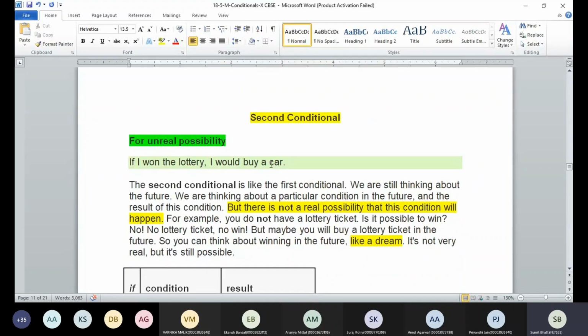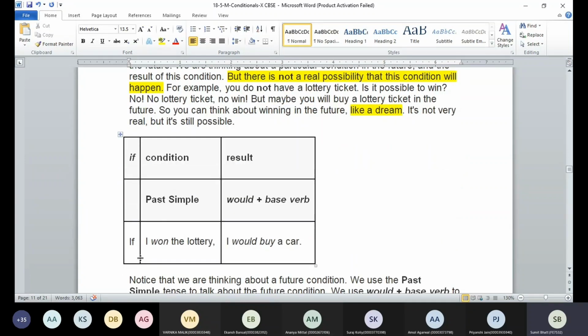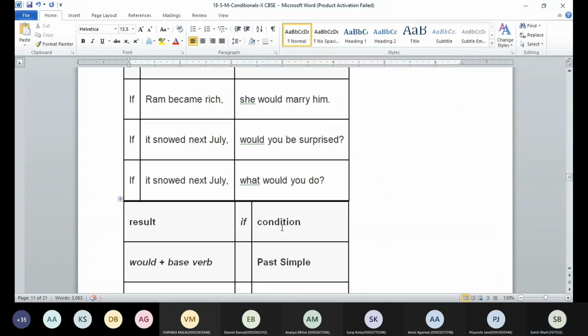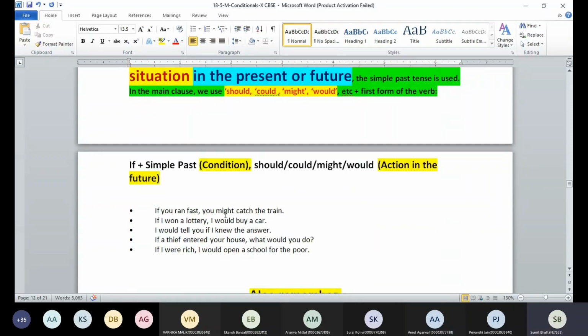Now we have the second condition, that's for unreal possibility, guys. Anything that has the least possibility of happening, we are going to use second conditional. Like if I won the lottery, I would buy a car. So we are referring to a dream-like situation. We use simple past on the side of if, and would, should, could, might, and so on the other side. Like I can say if I married Mary, I would be happy. Or I would be happy if I married Mary. Either way you can make the sentence, like if you ran fast, you might catch the train. So we are using might here. So can we use simple present on the first side?